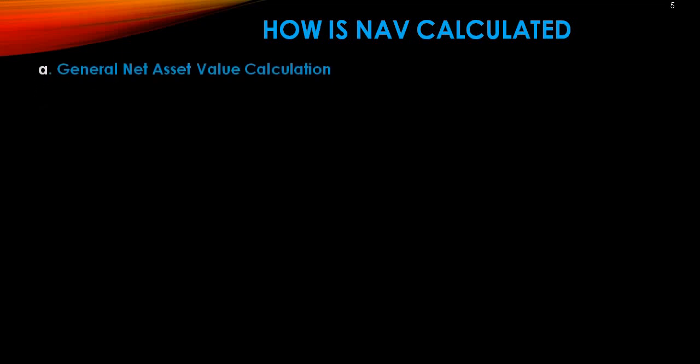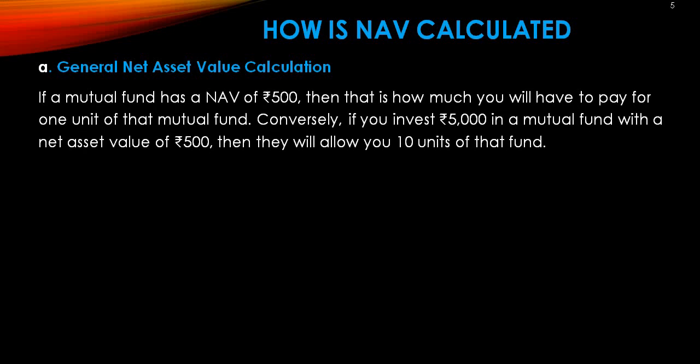How is NAV calculated? First one, general net asset value calculation. If a mutual fund has NAV of rupees 500, then that is how much you will have to pay for 1 unit of that mutual fund. Conversely, if you invest rupees 5,000 in a mutual fund with a net asset value of rupees 500, then they will allot you 10 units of that fund.